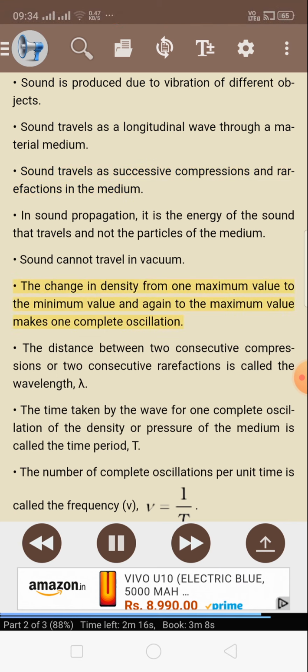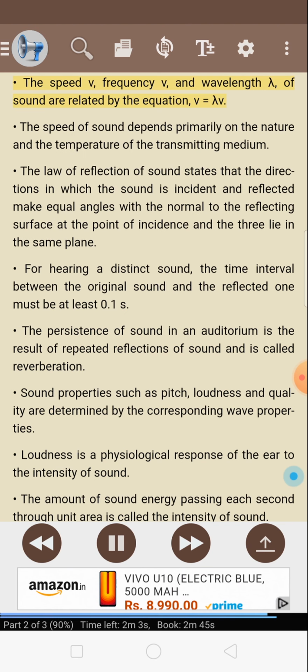The change in density from one maximum value to the minimum value and again to the maximum value makes one complete oscillation. The distance between two consecutive compressions or two consecutive rarefactions is called the wavelength, lambda. The time taken by the wave for one complete oscillation of the density or pressure of the medium is called the time period T. The number of complete oscillations per unit time is called the frequency, nu. The speed v, frequency nu, and wavelength lambda of sound are related by the equation v equals lambda nu.